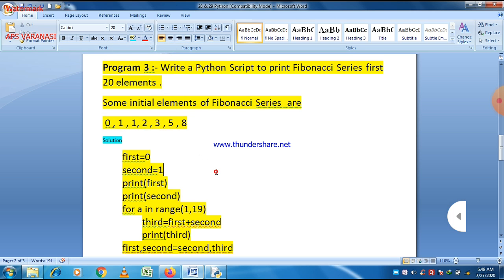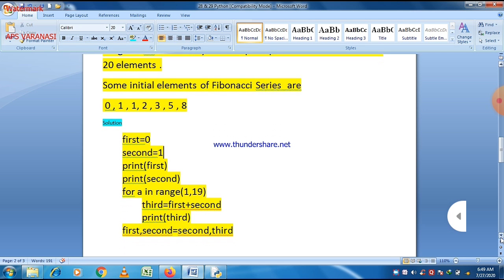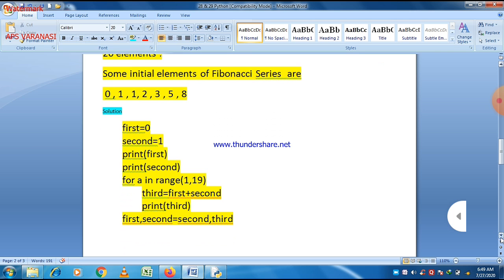After that, just make a loop here, and we implement this using a for loop because it is easy to implement. In our second part we will execute this program using a while loop. Here you can easily see for a in range 1 comma 19. Why is 1 comma 19 given here? Because we already have two elements, 0 and 1. Now we want only 18 elements because we want to print the first 20 elements of the Fibonacci series. For the next 18 elements we will start counting from 1 and go up to 19, because 19 is not included in this case, and from 1 to 18 there are 18 elements.